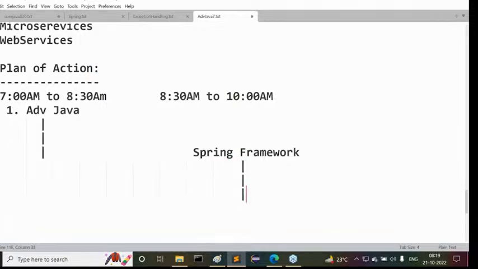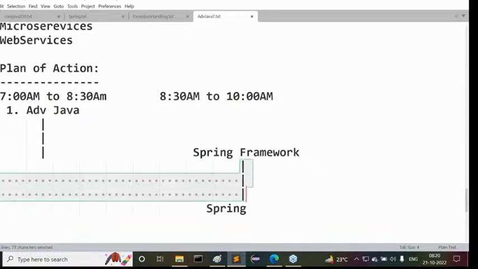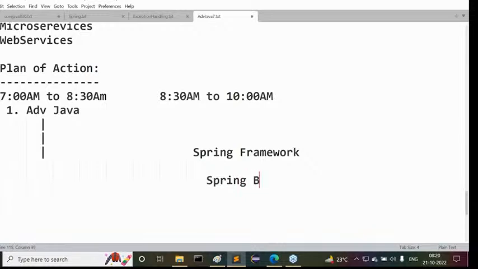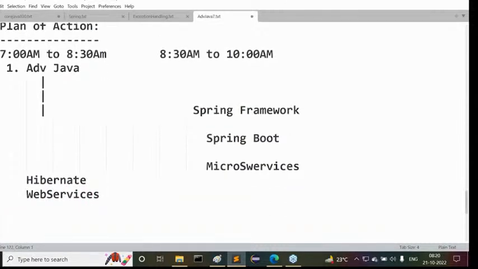Observe carefully. At the same time, continuously, we are going to understand Spring Boot, and then microservices are going to be discussed, at what time? 8:30 to 10. Meanwhile, when advanced Java is getting completed, in place of this, I will start Hibernate, then web services. Right, sir. At 7 to 8:30, advanced Java. When I complete advanced Java, then Hibernate. Next one is web services now.